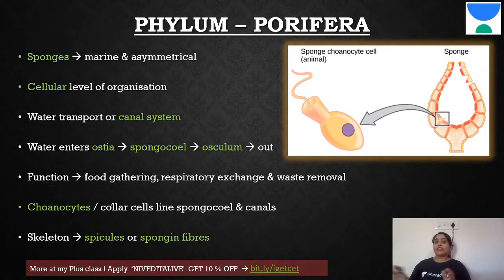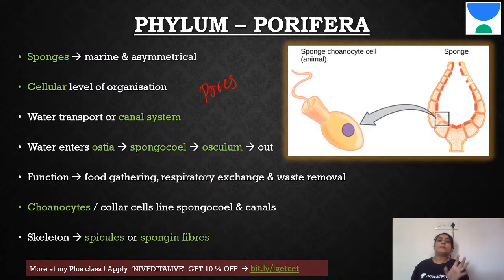Now, Porifera. We'll start with the name itself. What does the word pori mean? P-O-R-I. Pori means pores. It is an organism which has multiple pores. That's why we call it Porifera. An easy way for you to remember: when you have seen sponges at home, that is not an organism, those are artificially made, synthetic. But you see there are pores all over it, right? That is the reason these organisms are also called sponges. So the general term for these organisms is sponges.